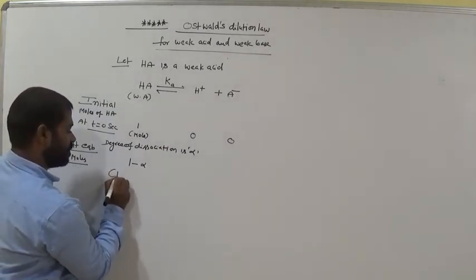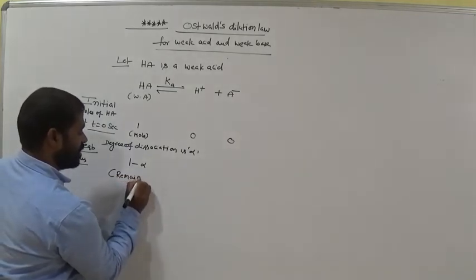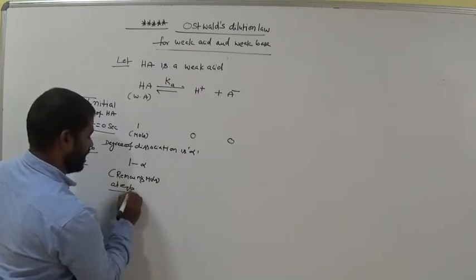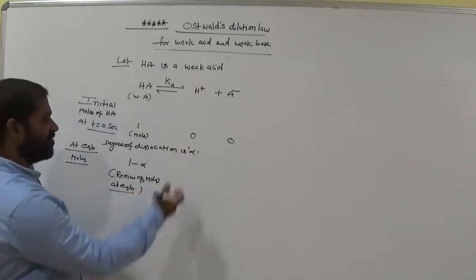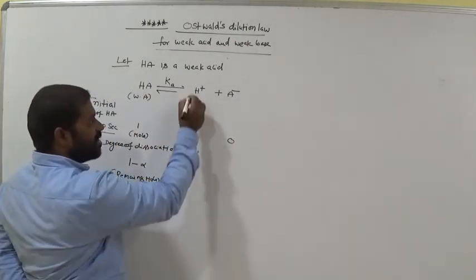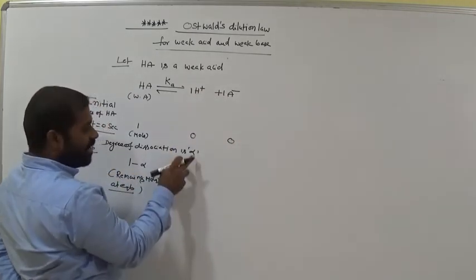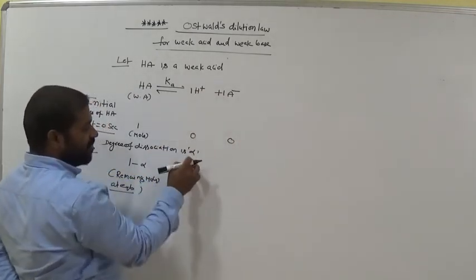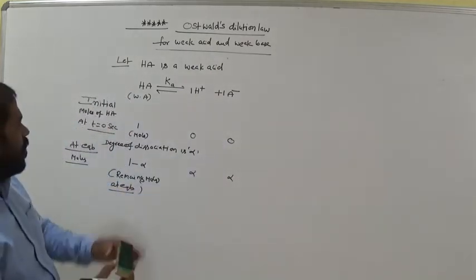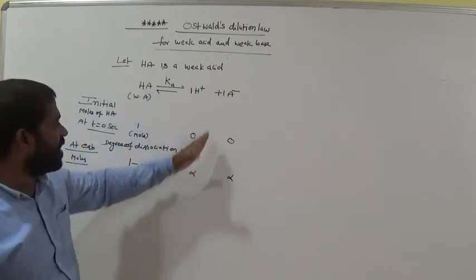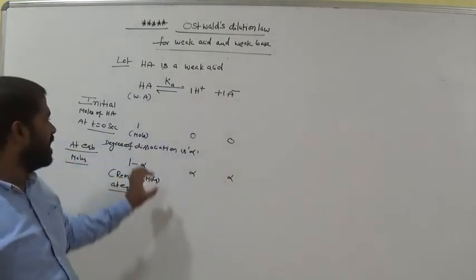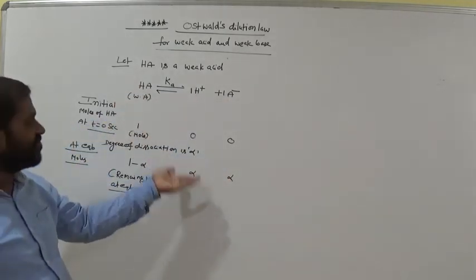Remaining moles at equilibrium. So alpha molecules undergo dissociation to form product. Now how many molecules form product? Alpha. Now what is the coefficient here? 1. So multiply the coefficient 1 into alpha, alpha. That means 1 mole of HA gives 1 mole of H plus and 1 mole of A minus. Am I right? Here alpha moles decrease from HA.